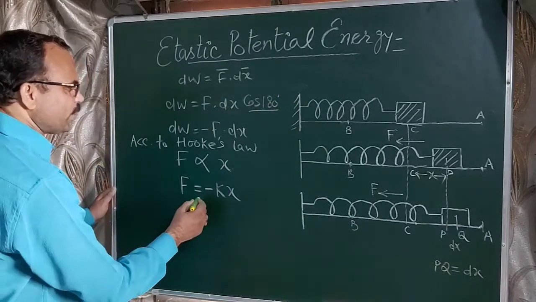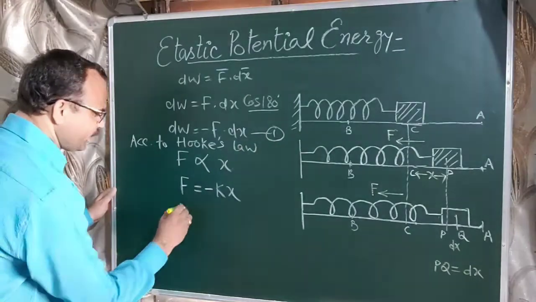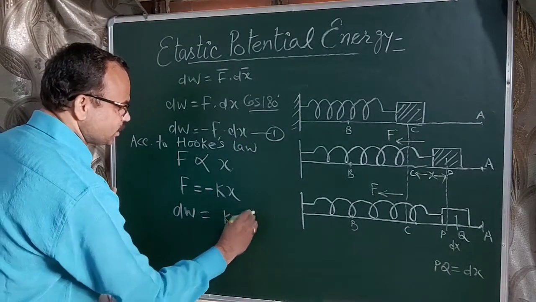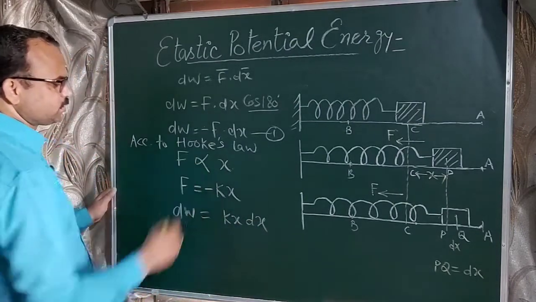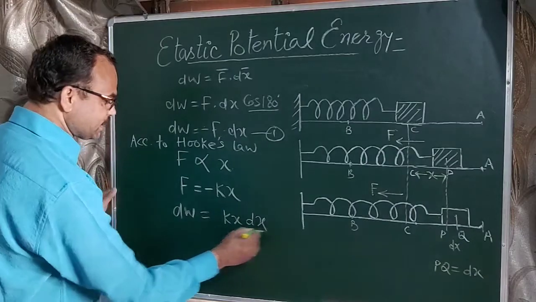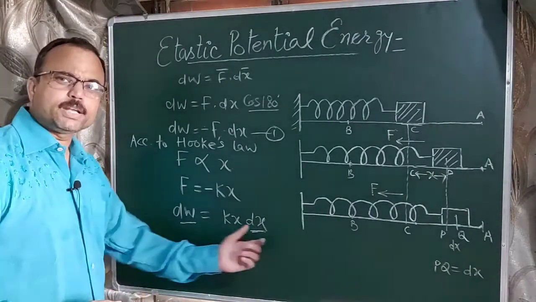Okay, now put the value of this F in this equation number 1. Okay, so we obtain dW equal to kx dx, because minus minus is plus, positive. So dW equal to kx dx. So here dx and dW are differentials, so we have to integrate both sides.